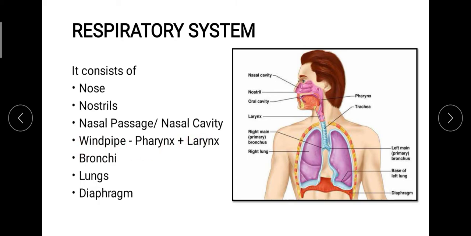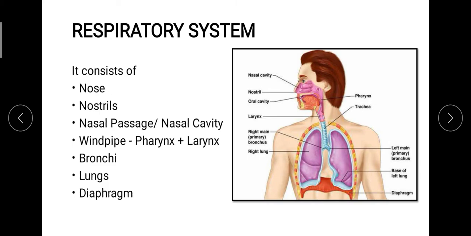Now, the next thing is the windpipe. Over here as you can see, there is this pharynx region. Then we have the larynx region, which is also known as the voice box, because it is responsible for creating the voice that we are able to speak. It is because of the larynx only, that means our voice box or sound box. So these two parts majorly make up the windpipe. On the other hand, some part of the trachea is also part of the windpipe.